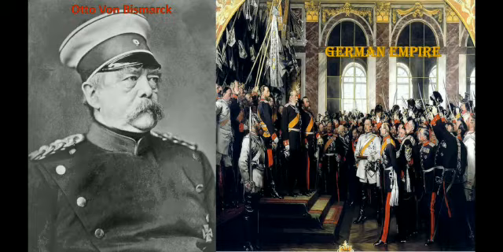In these three wars, he defeated Austria, Denmark, and France, and with these three war victories, he completed the unification of Germany. Now, this is the picture of the Hall of Mirrors in the palace of Versailles, where they all assembled and declared Germany as an empire, and declared that from now on Germany will be a unified nation.